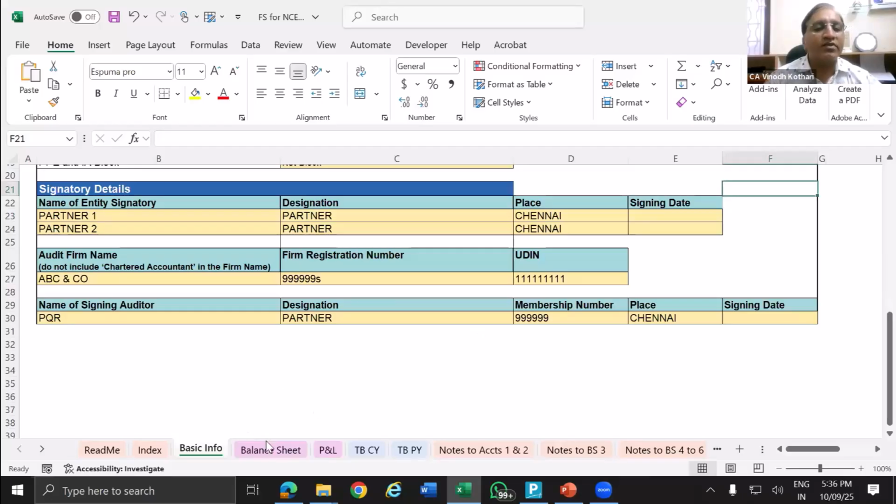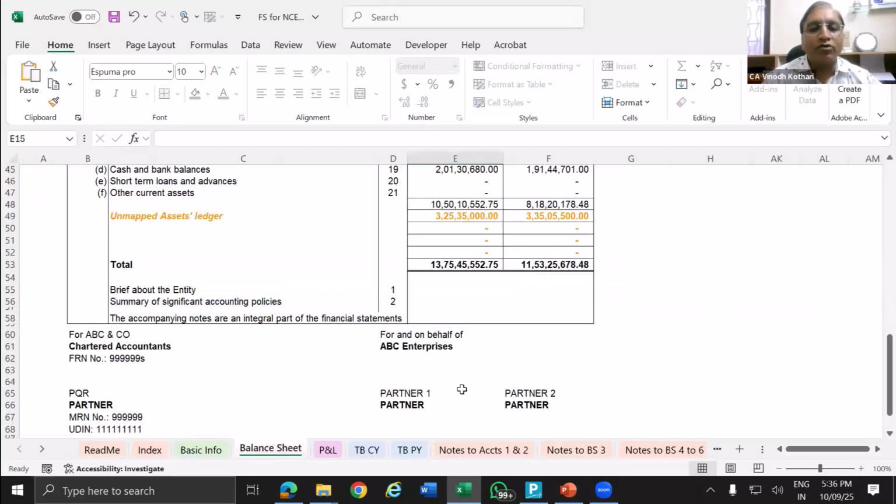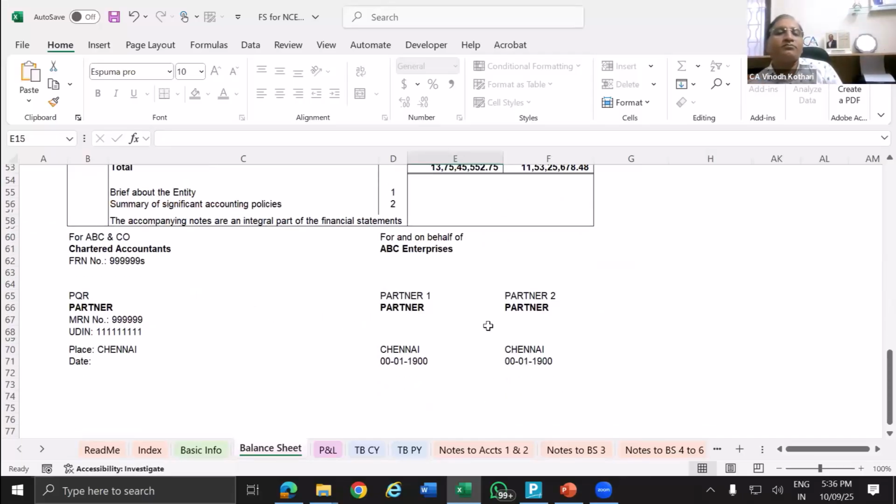So there is no linking there without link. So you come to the balance. Yeah, 2 partner signatory is there. Correct. I did not see. So thank you very much. I have also learned something new.